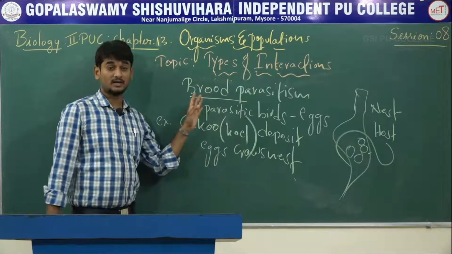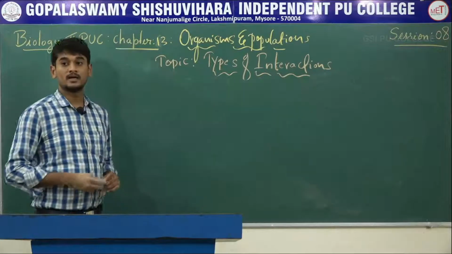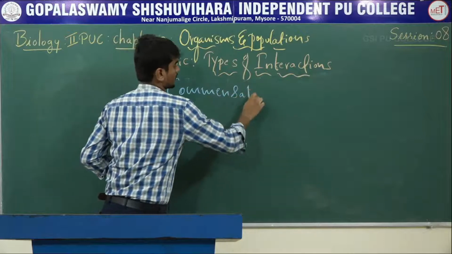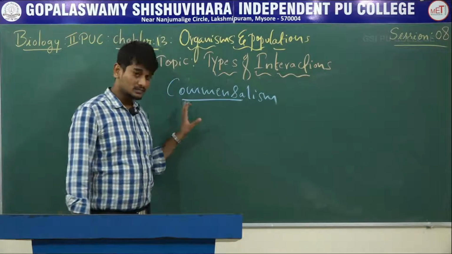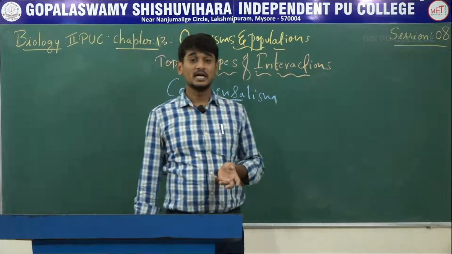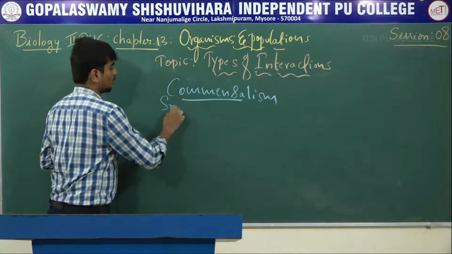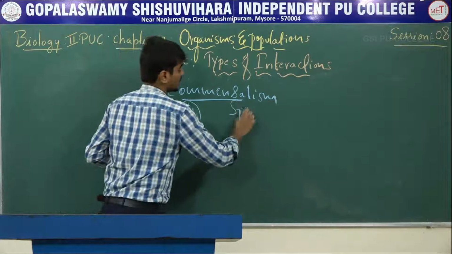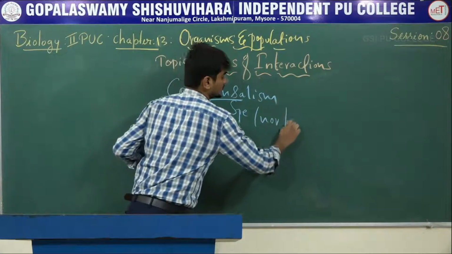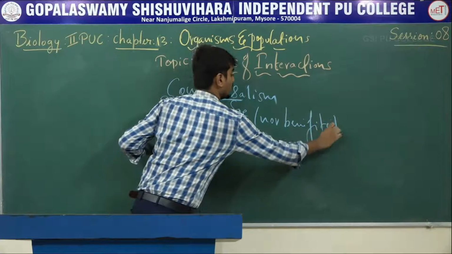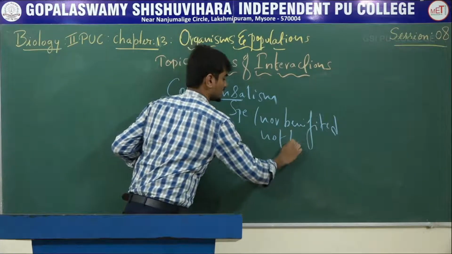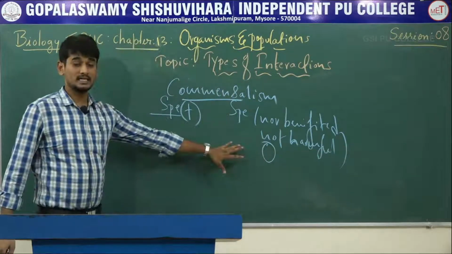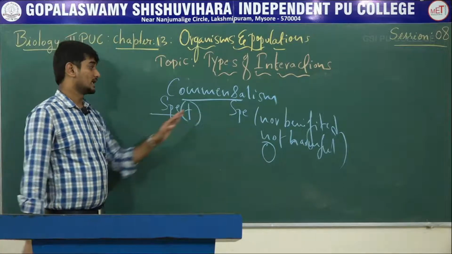So this is about the parasitism interaction. The next interaction is commensalism. Commensalism is a type of interaction. Here one species will be benefited, so we assign the plus sign. The other species is neither benefited nor harmed. So here it is neutral, and we assign 0 for neutral.